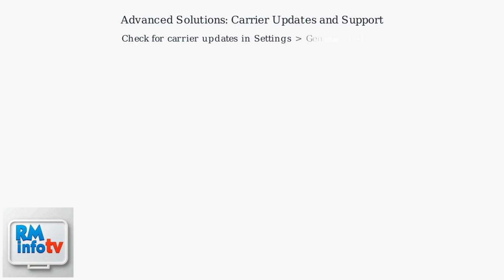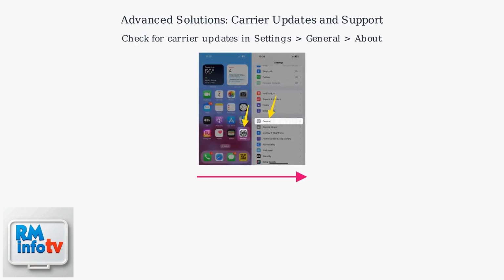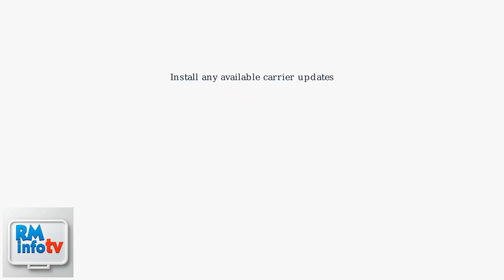If basic troubleshooting fails, focus on carrier updates. Go to Settings, then General, and check the About section for any carrier update. Install any available updates, as these often contain fixes for eSIM activation issues. Confirm that your QR code hasn't expired, as they're typically valid for 48 to 72 hours.